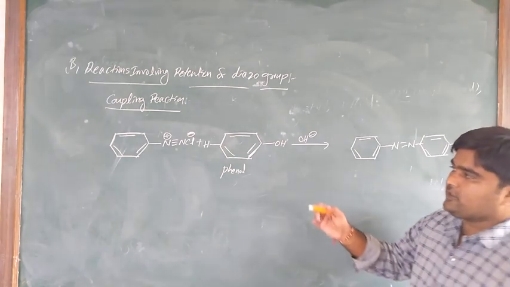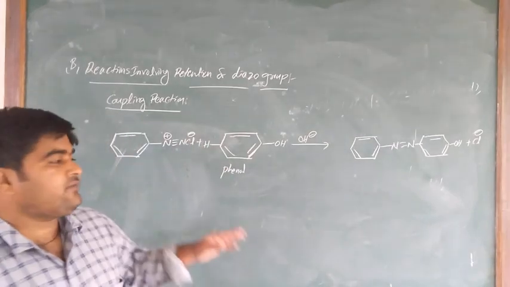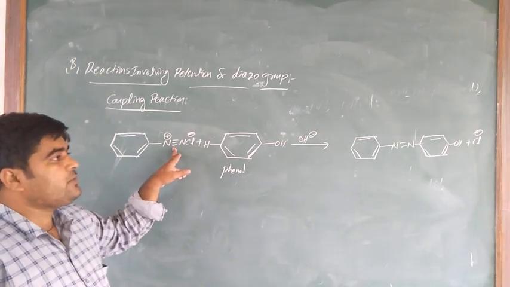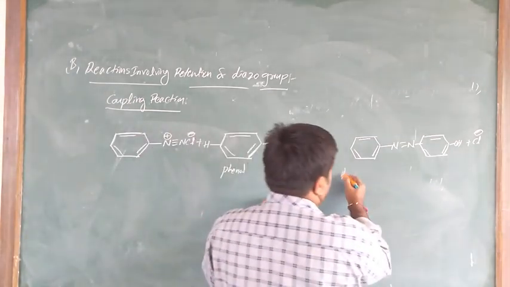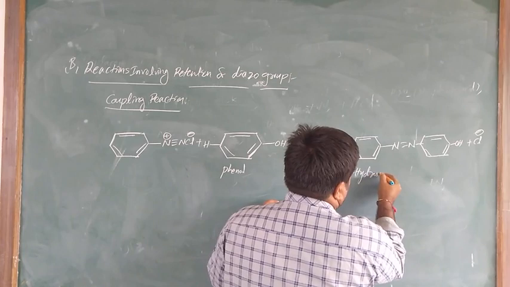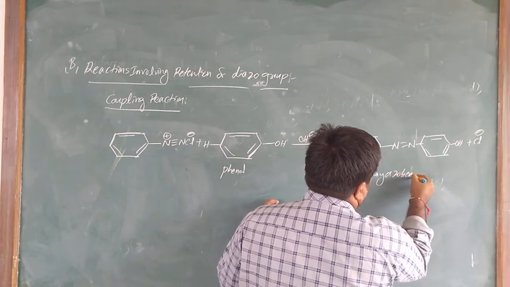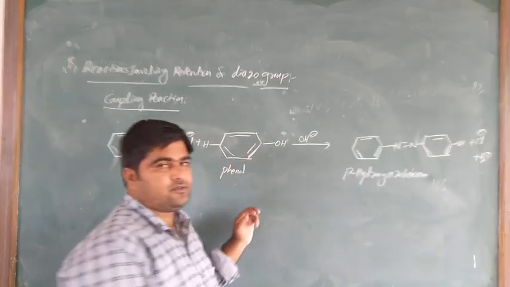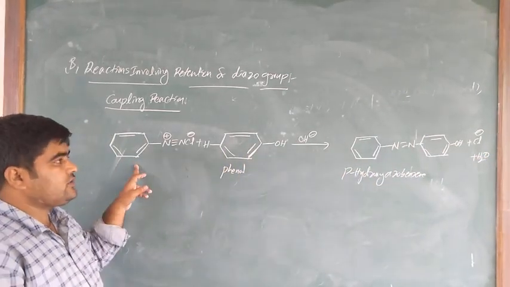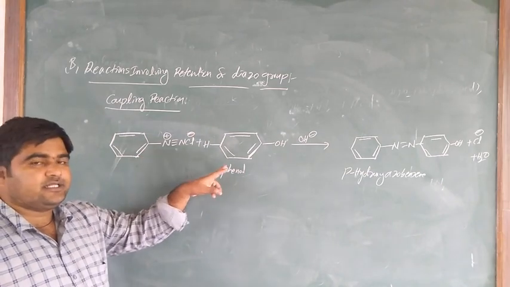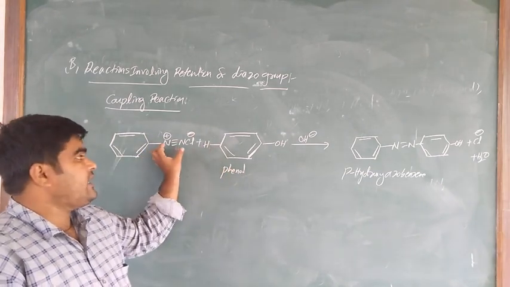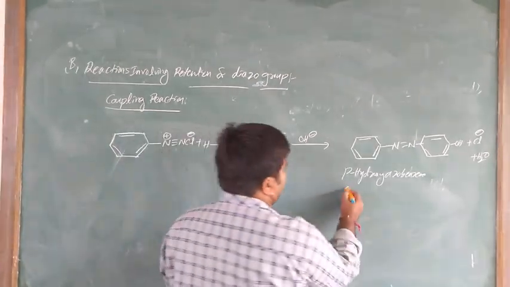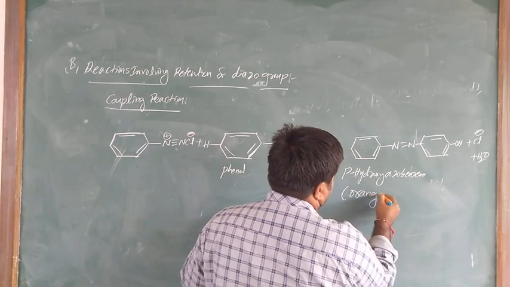So benzene diazonium chloride salt reacts with phenol. In this phenol, its para position is coupled with the diazo group to produce the para hydroxy azobenzene, plus chloride and water molecules. Is it clear? Para hydroxy azobenzene is called orange dye. This is called orange dye.